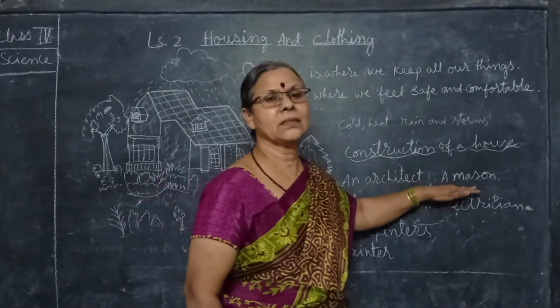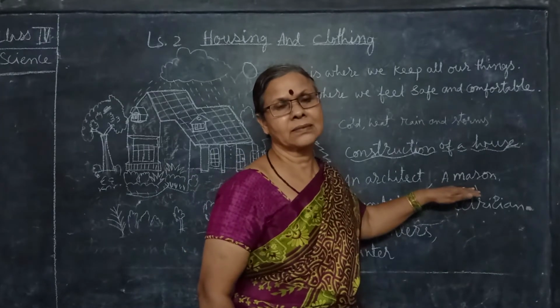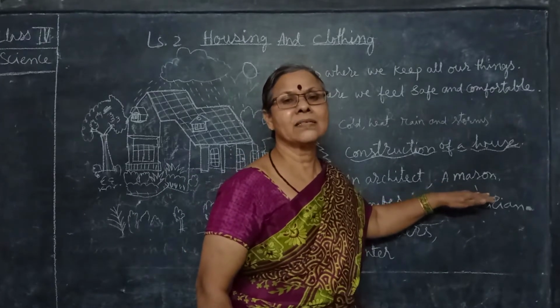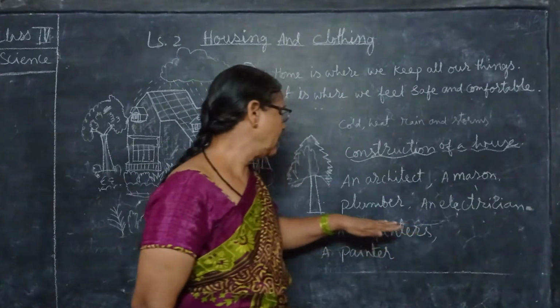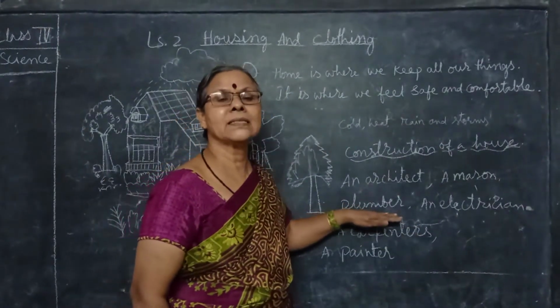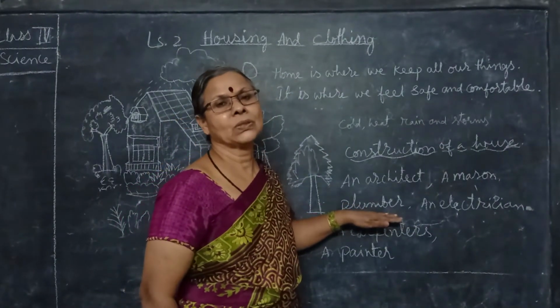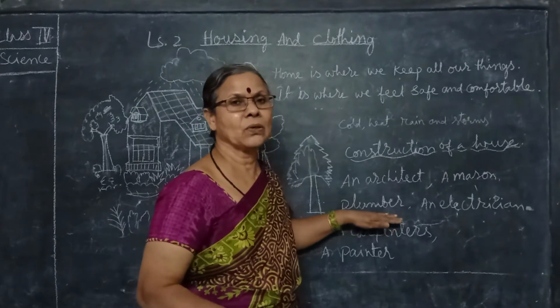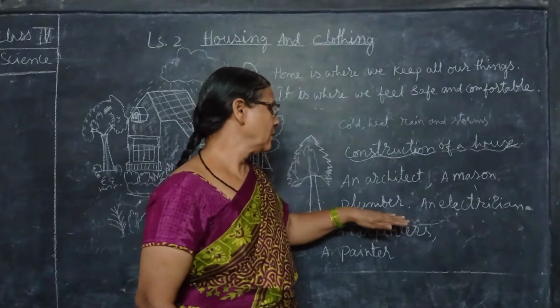Architect, then mason who lays the bricks. Then plumber who lays the pipelines for the tap water and all pipelines.